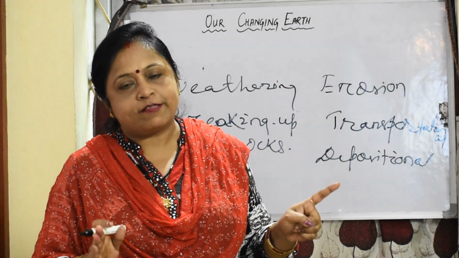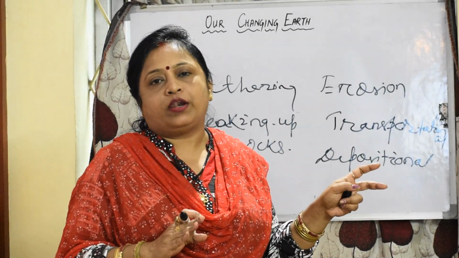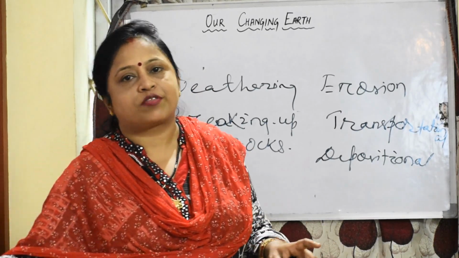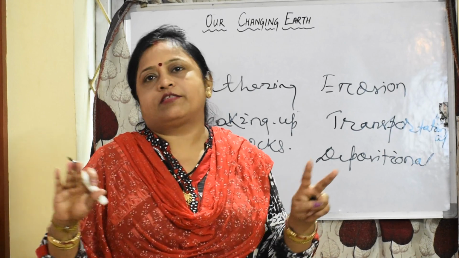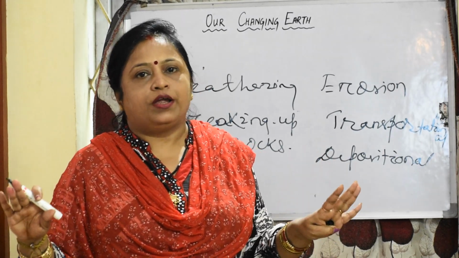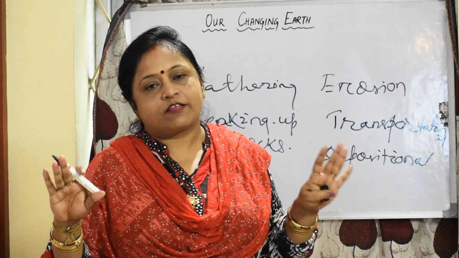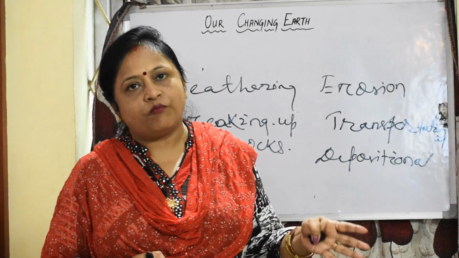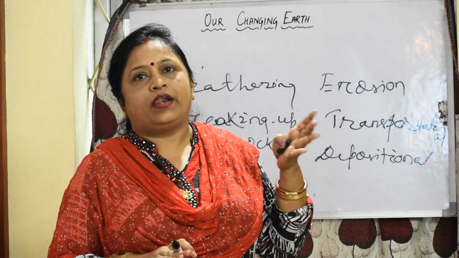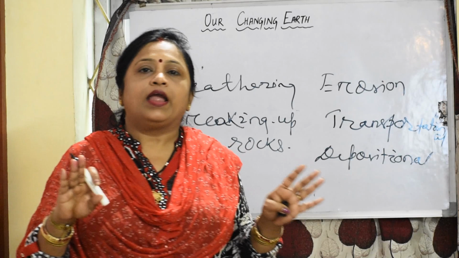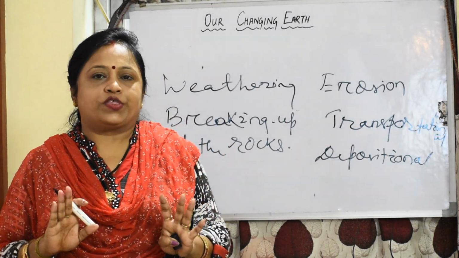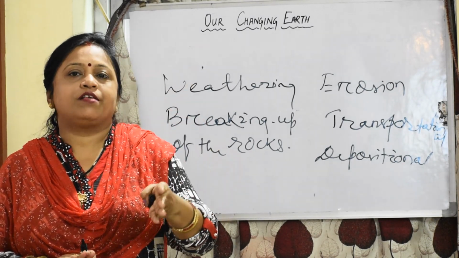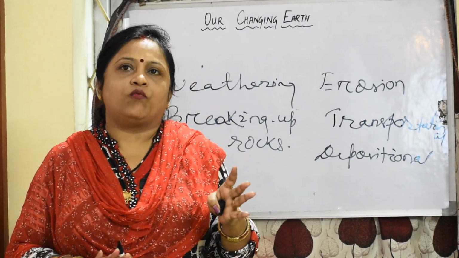Rocks break into pieces, then due to erosion they move from one place to another place and different types of landforms are created. All these things are made naturally, and erosion takes place by natural agents: the river or running water, then wind, then ice. These are the natural agents of erosion. And now we will read about the activities of the river or running water.